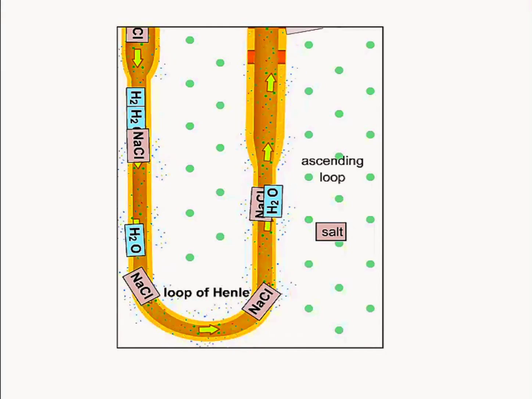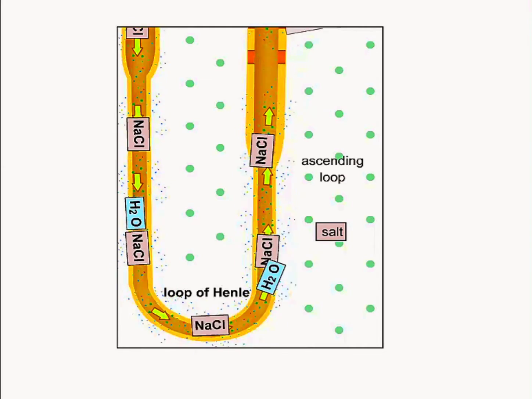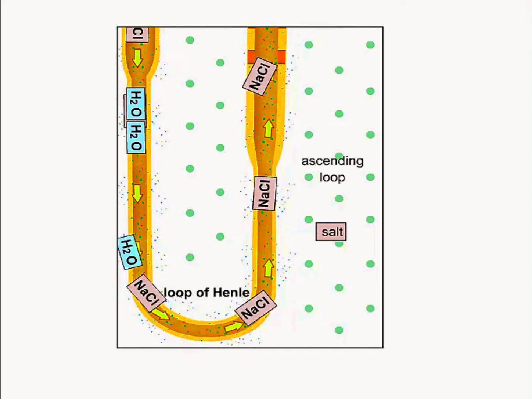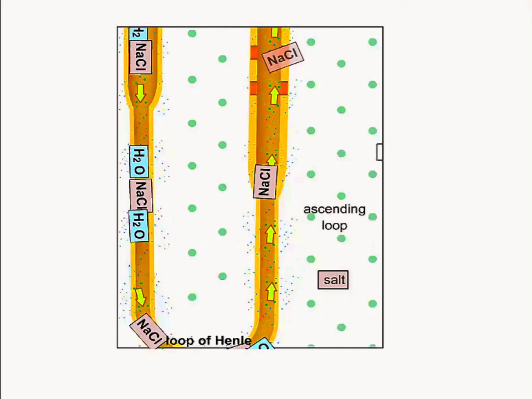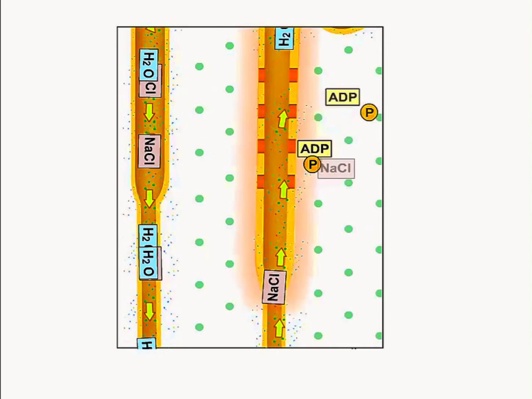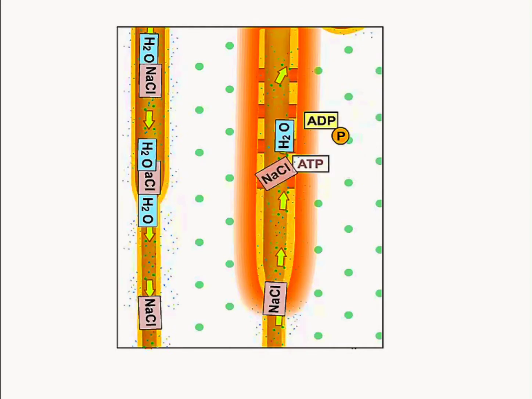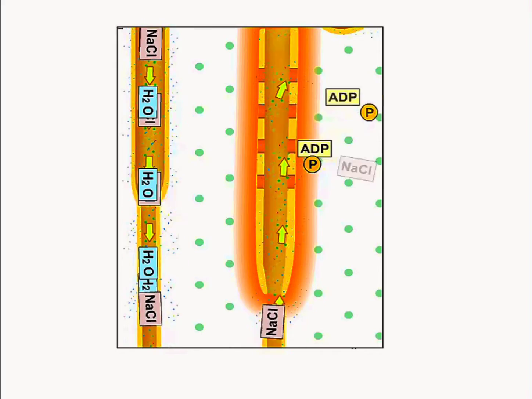As the filtrate makes its way up the thick ascending portion of the loop of Henle, the tubule remains impermeable to water. Much of the salt in the filtrate has already diffused out. Additional salt continues to leave the filtrate there, but only by active transport from the cells in the wall of the loop.